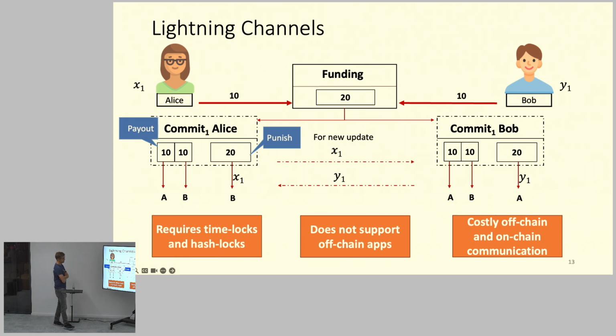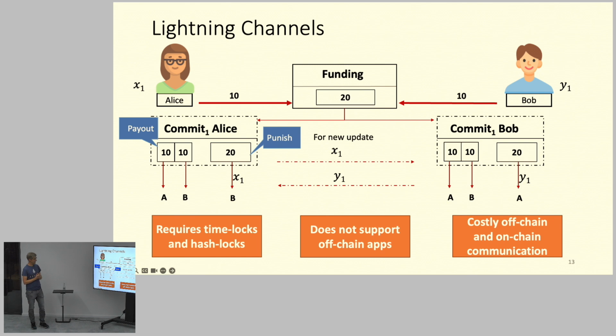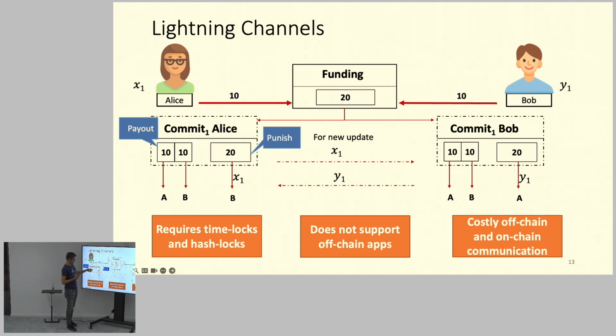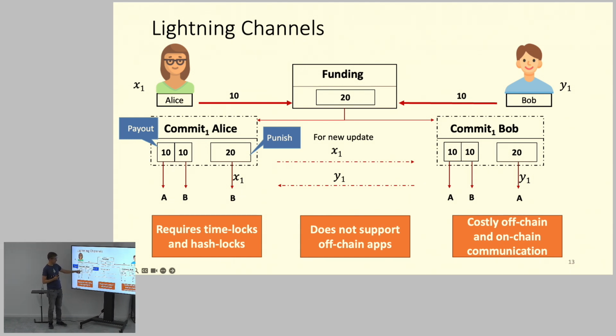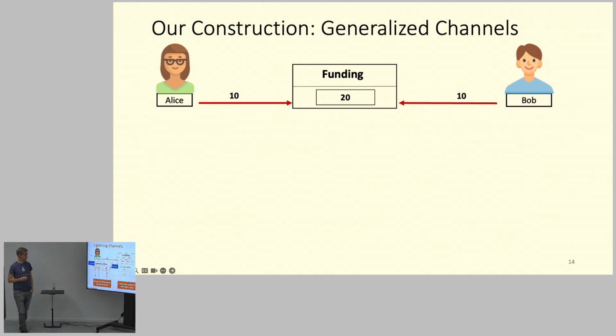At least the basic specification of Lightning doesn't support apps, so you cannot run more complicated applications there except payments. And it has relatively costly off-chain and on-chain communication. On-chain, because if you do more complicated transactions here, then there's this punishment mechanism, and this punishment mechanism is relatively costly on the blockchain. And the off-chain communication, why is it high? Because you have these two commit transactions. These are the things that we avoid in our design.